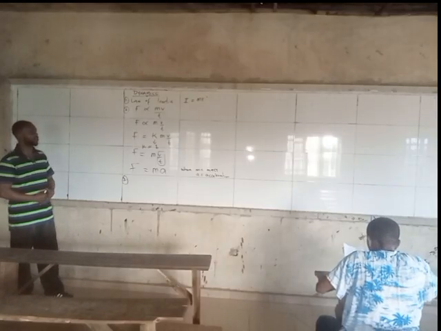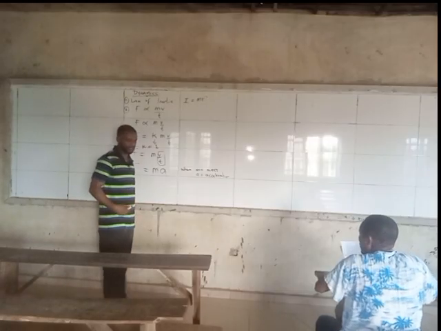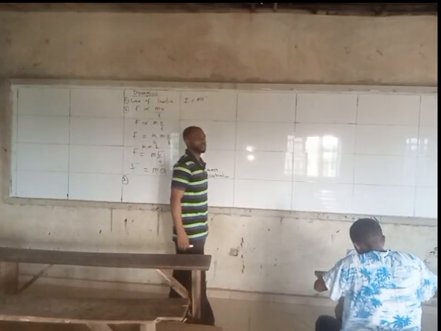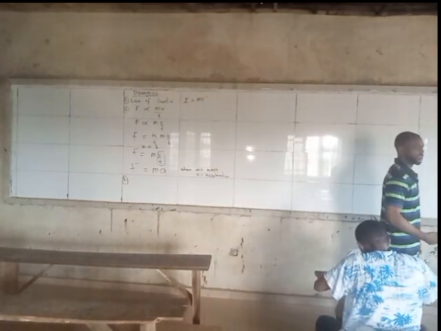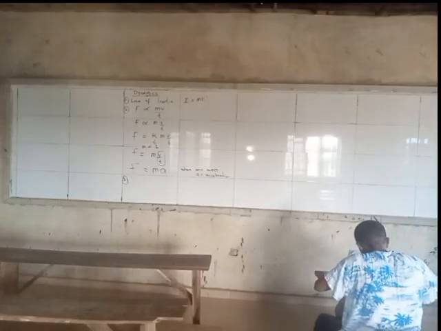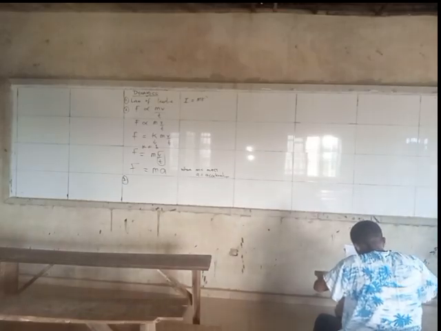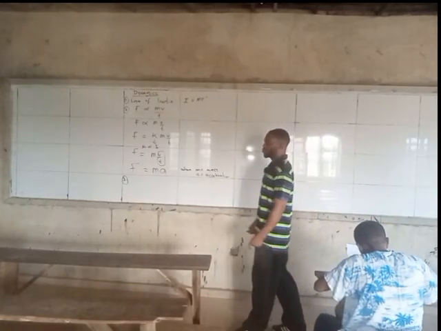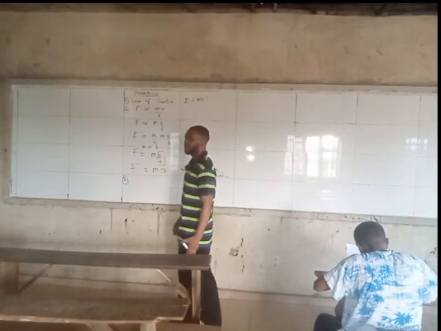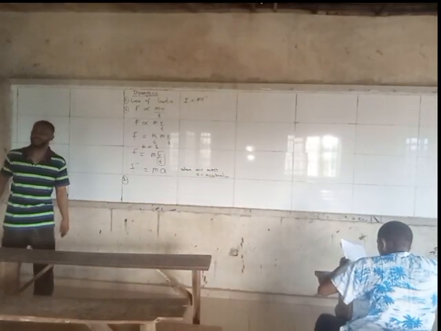So number 3, the third law. The law simply says that to every action there is a reaction. The law is saying that the force applied to a body will bring about an equal and opposite reaction. It's more like saying if you slap the left, the person wants to slap the right. So there will always be a reaction to every action.